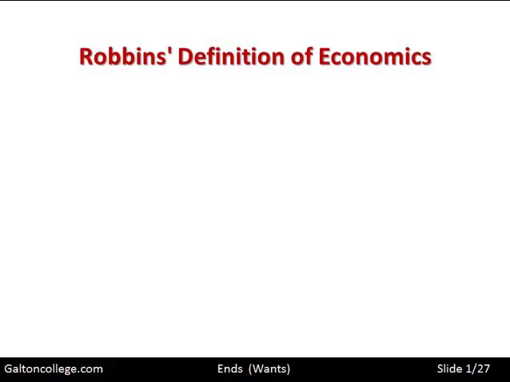In this video we're going to look at wants. Now wants and ends, we'll use the words interchangeably. Wants and ends, these appear in the Robbins definition of economics.